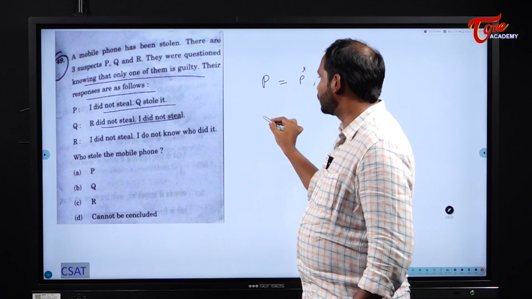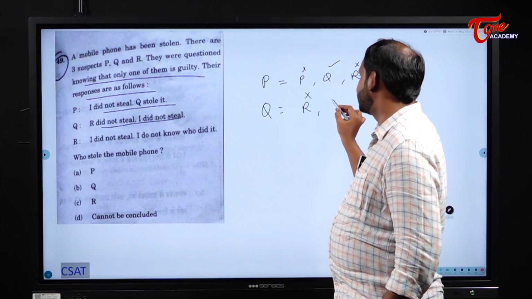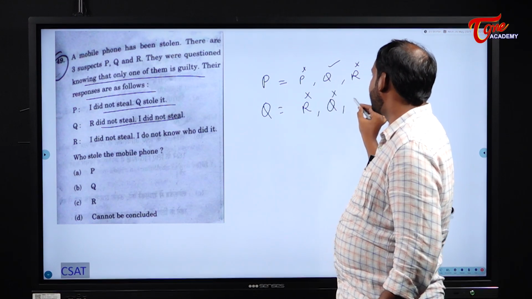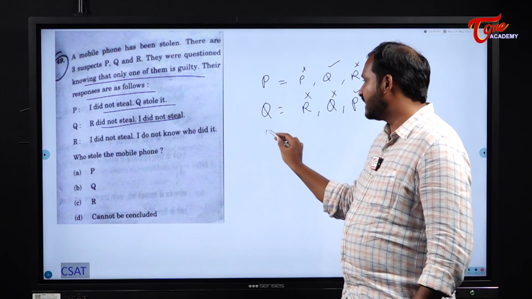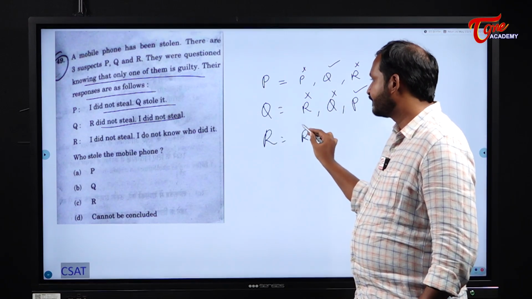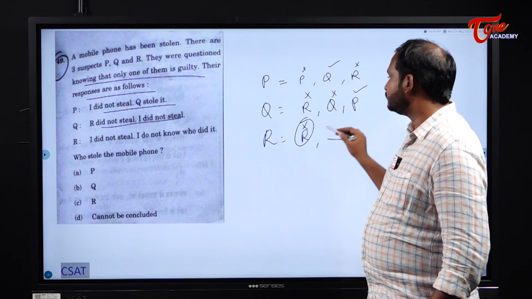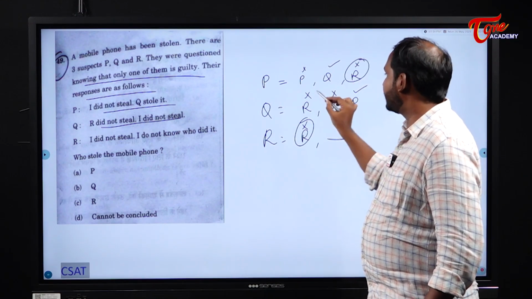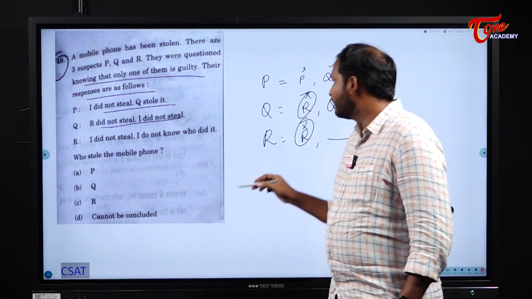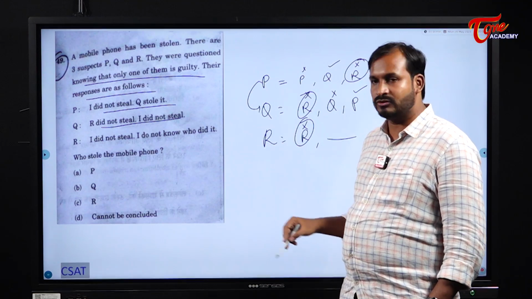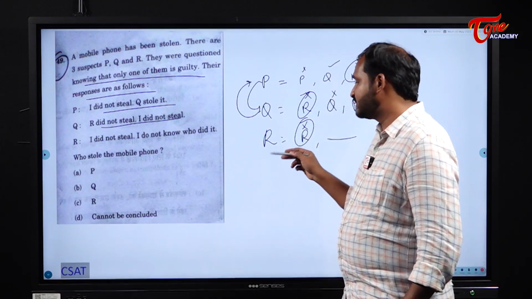Next, when it comes to Q: R did not steal and I did not steal. That means from his perspective, who has stolen it? P has stolen. And next R is telling that I didn't steal and I don't know who stole it. Now see here, according to these 3 persons, R didn't steal it. For time being, assume that R didn't steal it. But P is saying that Q has stolen and Q is saying that P has stolen. And R is saying that I don't know.